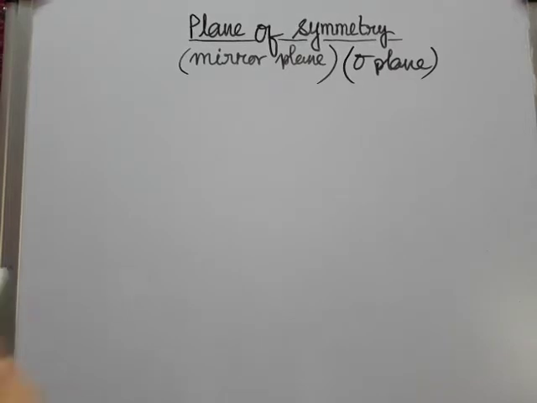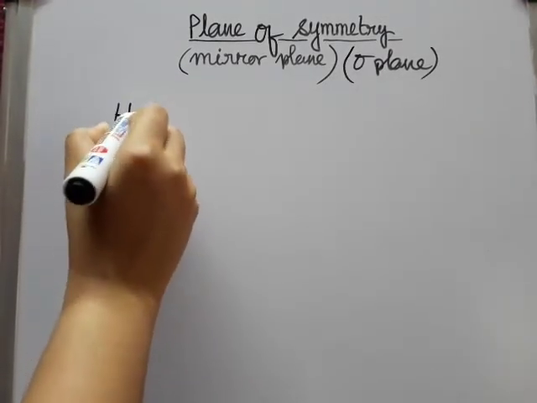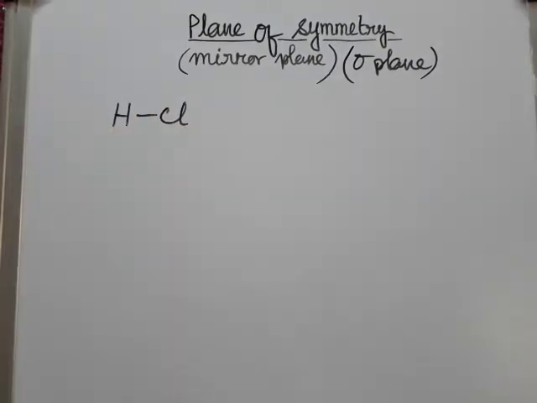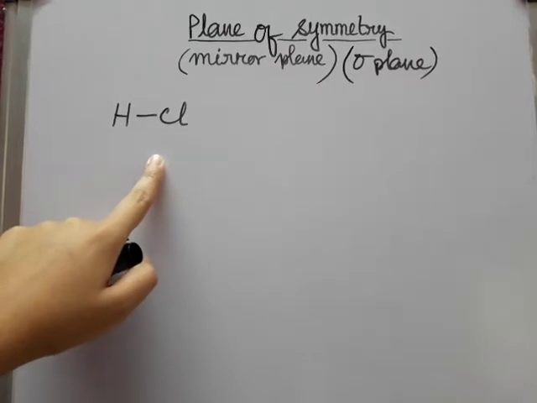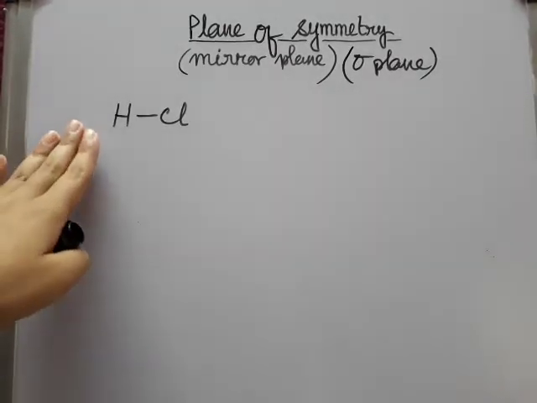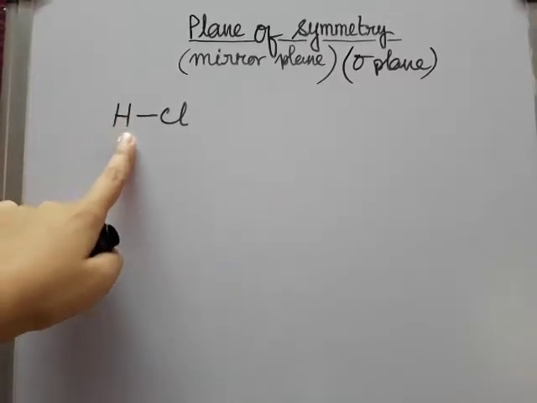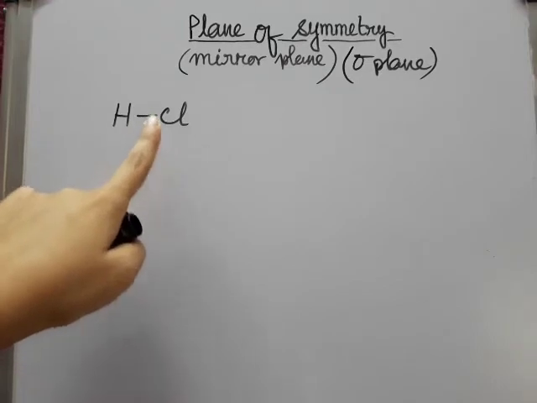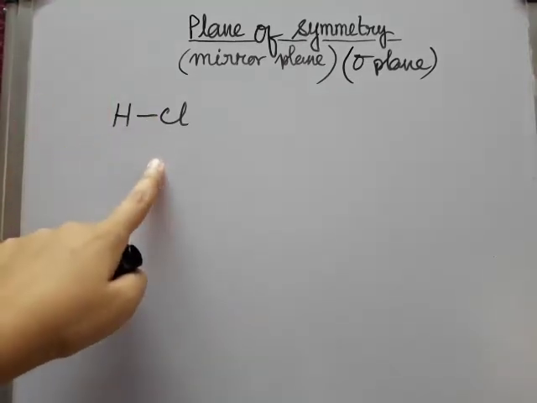So now with the help of a few examples we will discuss this topic. Suppose HCl. Apparently, if you look at this molecule, you can tell me that we cannot bisect this molecule, right? But you will admit that this is a planar molecule. So you have to remember that each planar molecule has a plane of symmetry, which is the molecular plane itself.